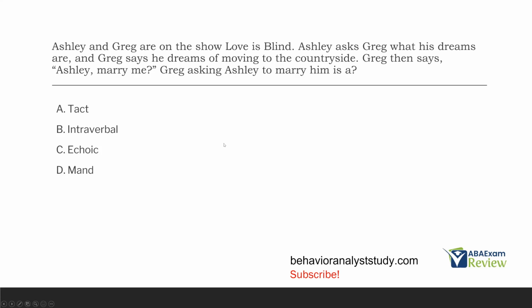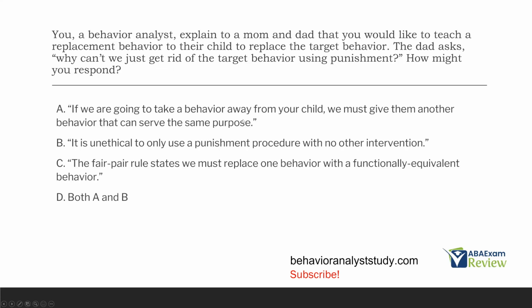All right. So that's why it's so important that you know the technicalities of these verbal operants. What evokes them? Do they have point-to-point correspondence? Are they formally similar? All those things are really important for answering these questions. So Greg requesting that Ashley marry him is evoked by an MO. Greg asking Ashley to marry him is a mand.